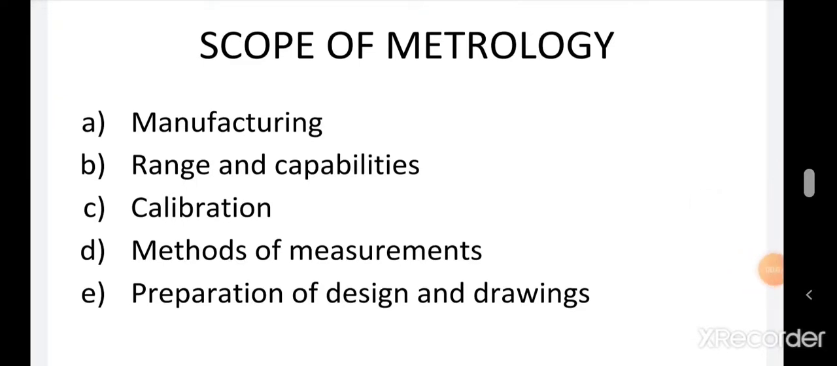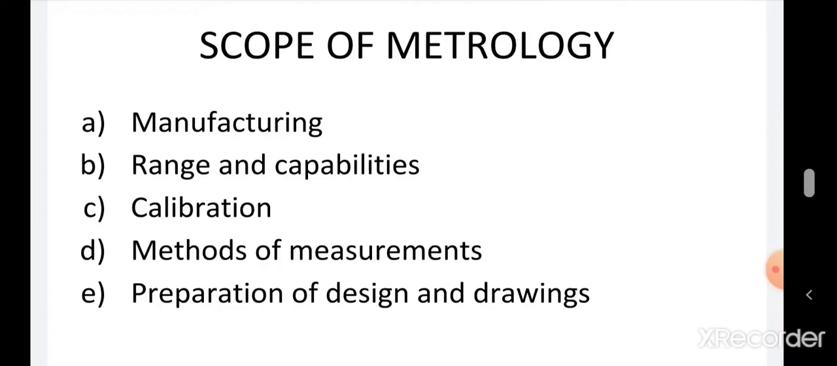In that, first is manufacturing. If you want to manufacture various instruments and the parts of a component, that time the concept of metrology is applicable. Second is range and capabilities. If you want to measure manufactured parts or components, you have to select the range and capability of the instrument. That time the concept of metrology is applicable.